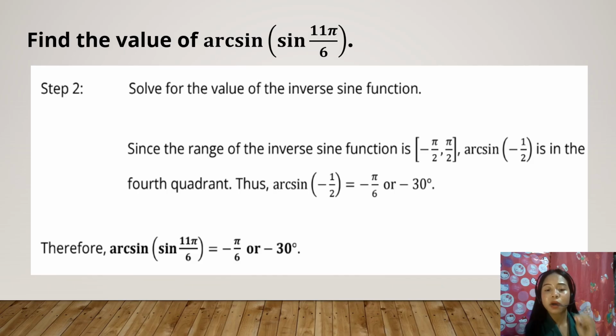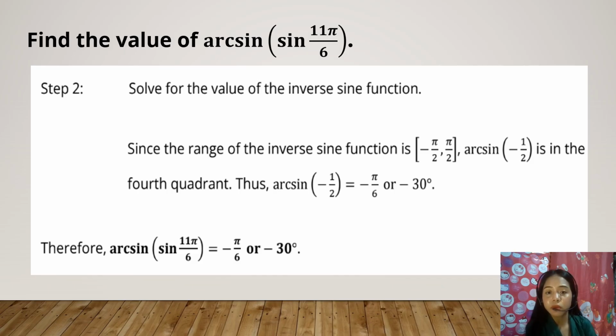Okay, so since quadrant 4 has a negative sine value, we use negative 1/2. So we come up with the answer arc sine of negative 1/2 equals negative pi over 6 or negative 30 degrees.